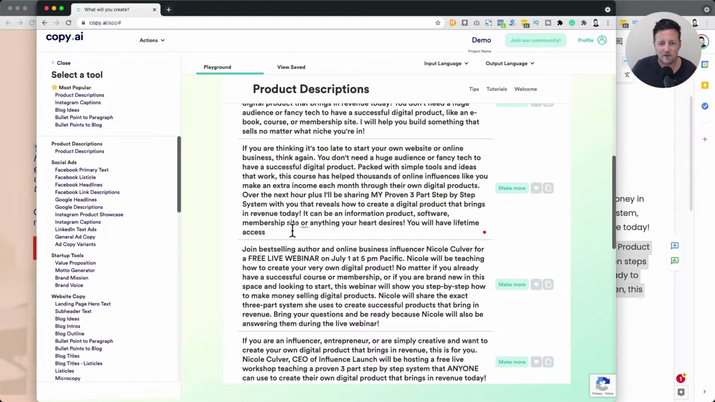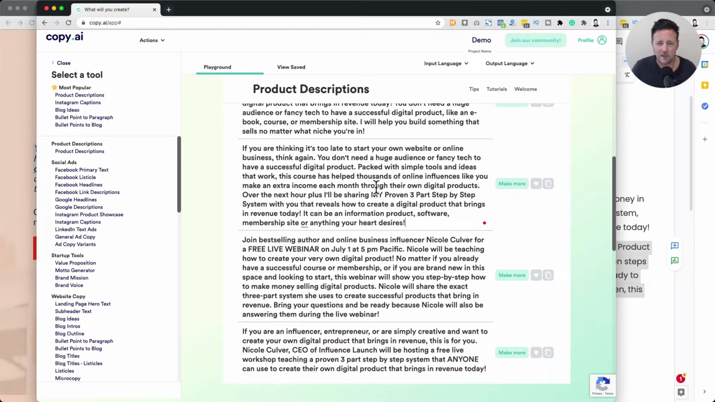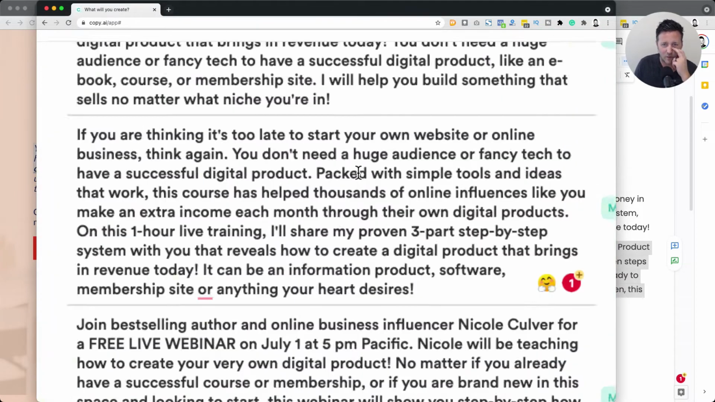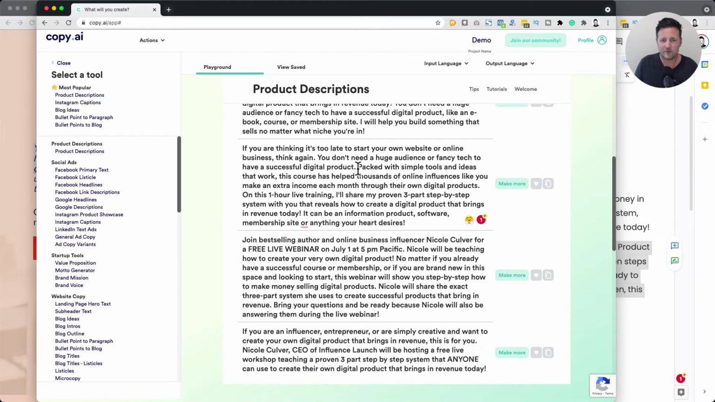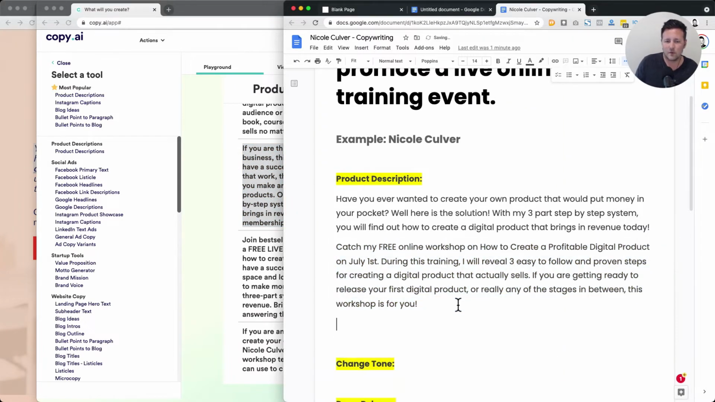I'd have to edit this down. So we'd probably edit the last part here. You can just delete it. And it's pulling some of the capitalization. We could just clean this up. 3-part, step-by-step system. So on this 1-hour training, all right, I can delete this. It sounds good, but it's not. We're not selling a course here, so I might refine that. This training has helped. We just say this training. Just add a comma. All right, this is looking pretty good right there. So we've got a few things to work with.